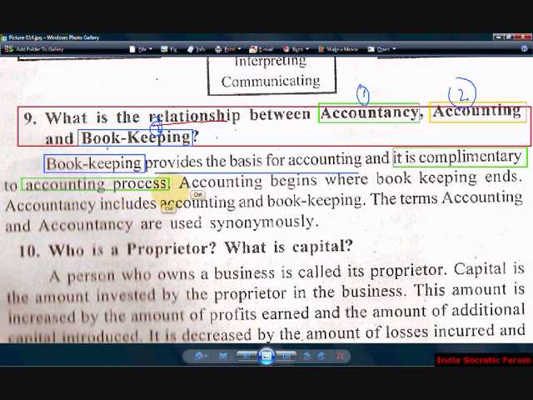What is an accounting process? The process of entering into books, and the process of presenting to the users. That is when the accounting process starts. You saw the three. The input basically is for books. The second thing, the process component, is accounting, right? So accounting begins where bookkeeping ends.